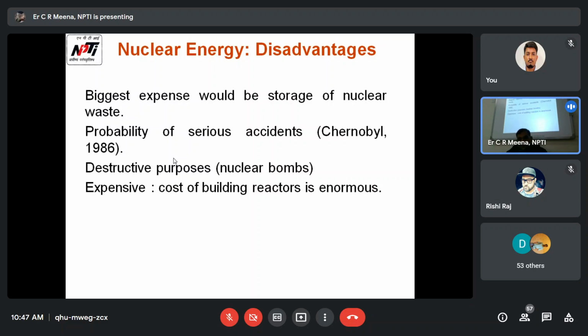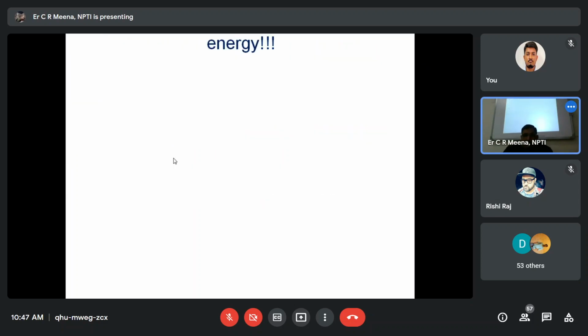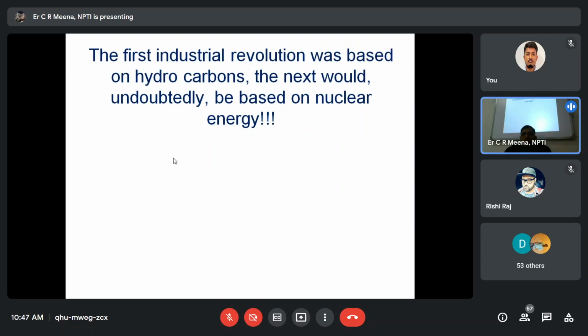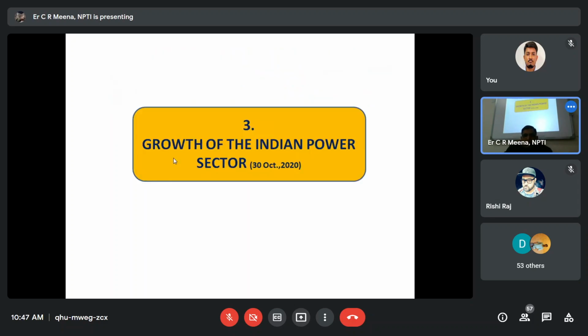It is very expensive. The cost of building reactors is enormous, because we don't have any company building the reactors here. We are importing reactors from Russia or France. The first industrial revolution was based on hydrocarbons. The next would undoubtedly be based on nuclear energy.